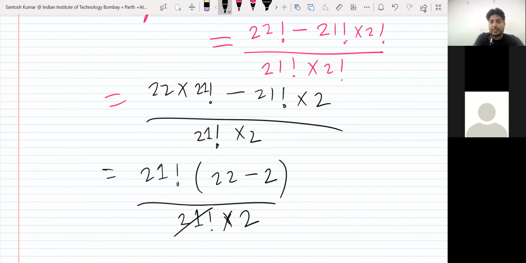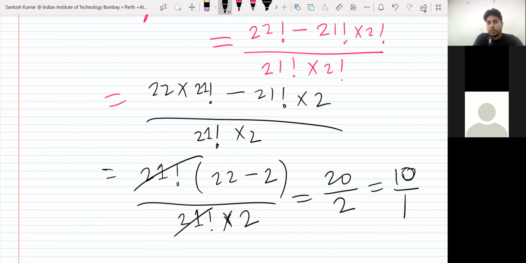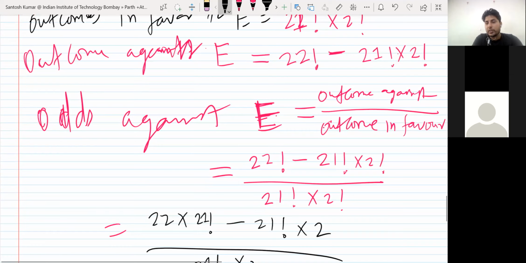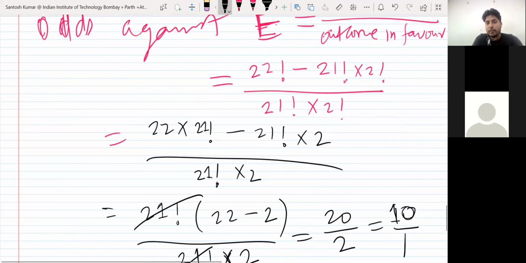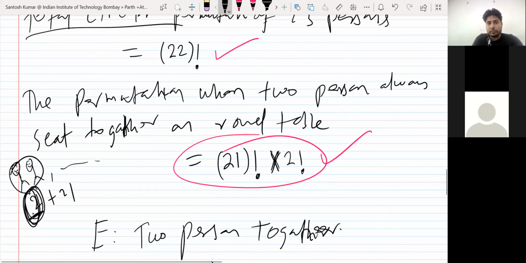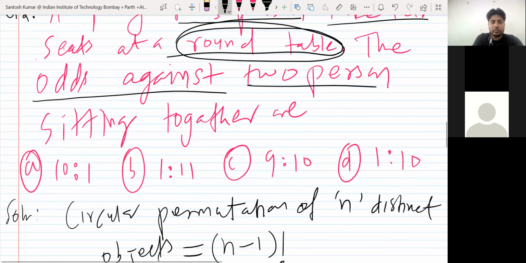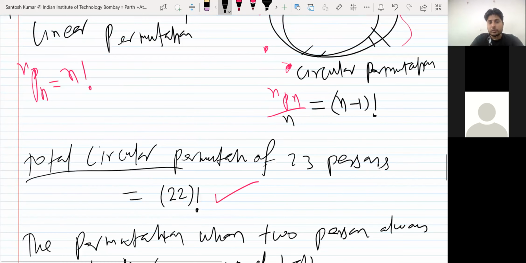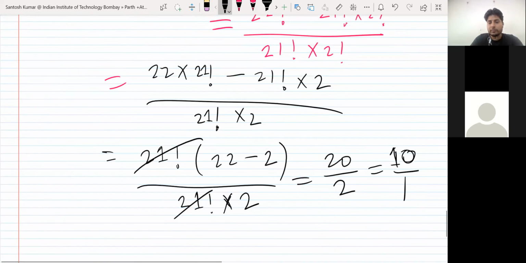So that cancels. So 20 upon 2, you are left with 10 upon 1. So what do you find? Odds against, so outcomes against upon outcomes in favor. So the answer is 10:1. It was against, okay? So in favor will be 1:10.